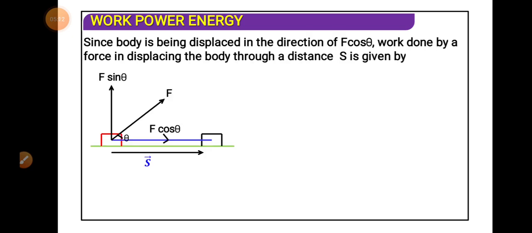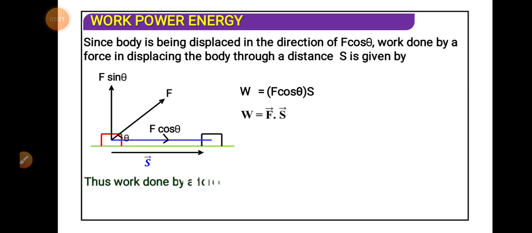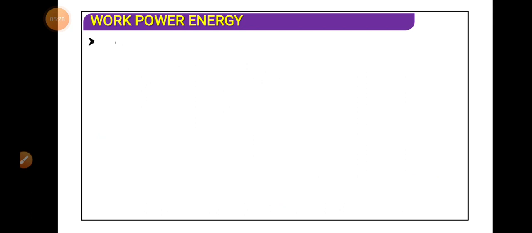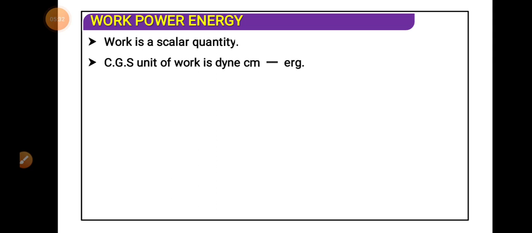So work done will be equal to F cos theta into s, that is F dot s. Of course it is a scalar product or dot product. Now work is a scalar quantity, as I already told. The CGS unit of work is dyne centimeter, and it is better known as erg.